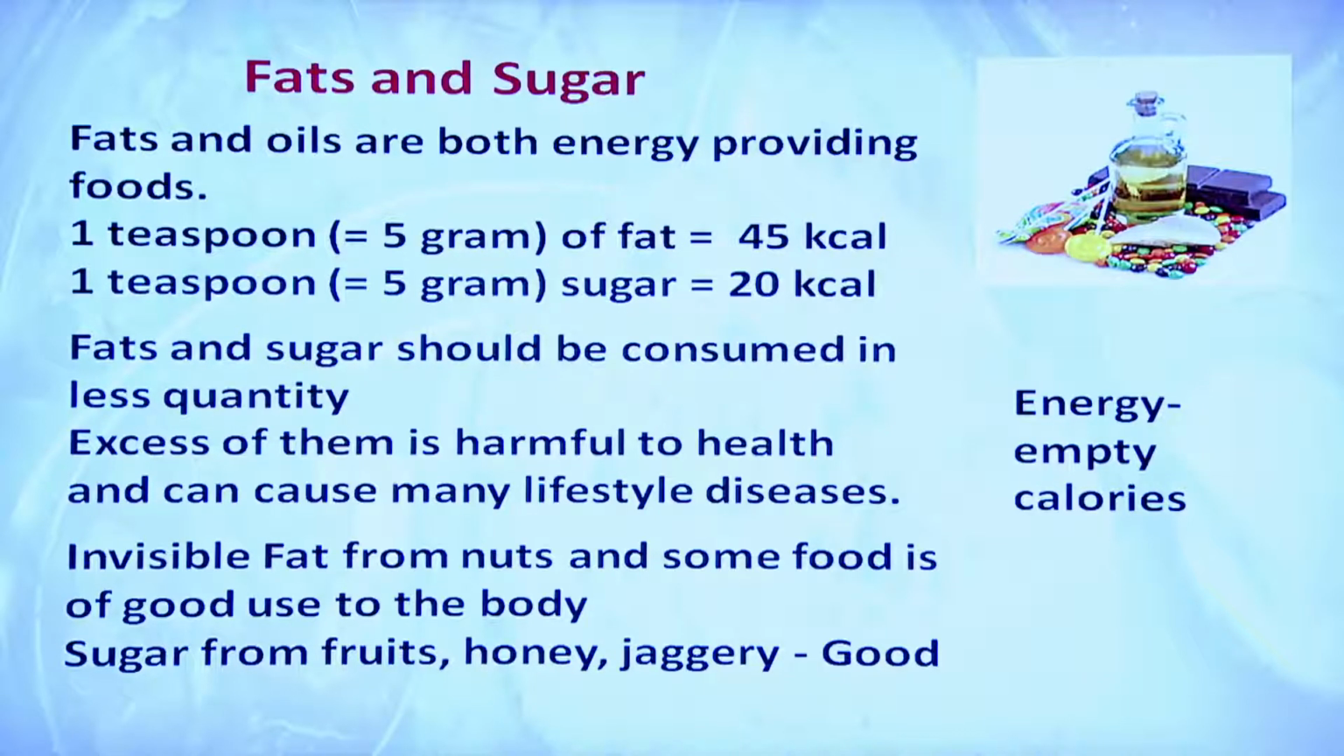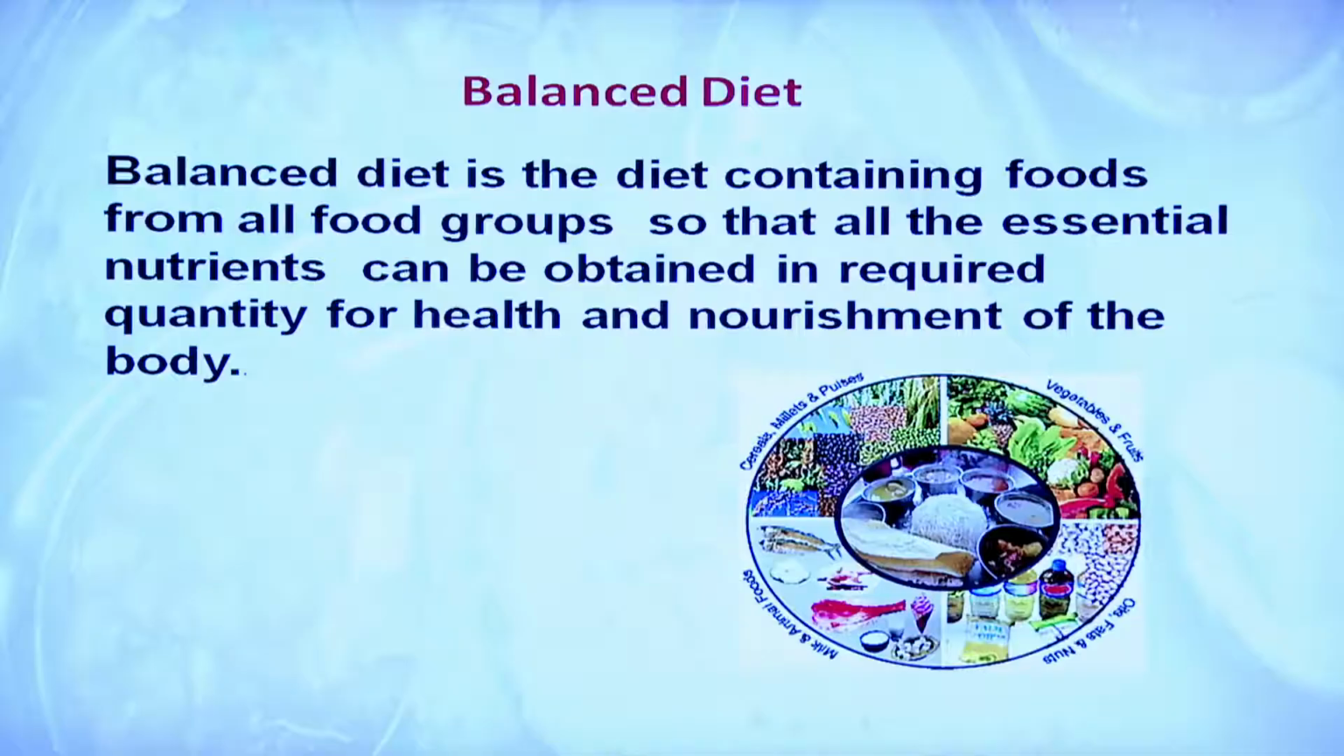So, now you have learned about the properties of different kinds of food groups. They are mainly 5 food groups. If you know this much, then it will become easy to plan the diet. What is that? Balanced diet. Balanced diet is the diet containing the foods from various food groups, or all the food groups, providing all the necessary nutrients required by the body.